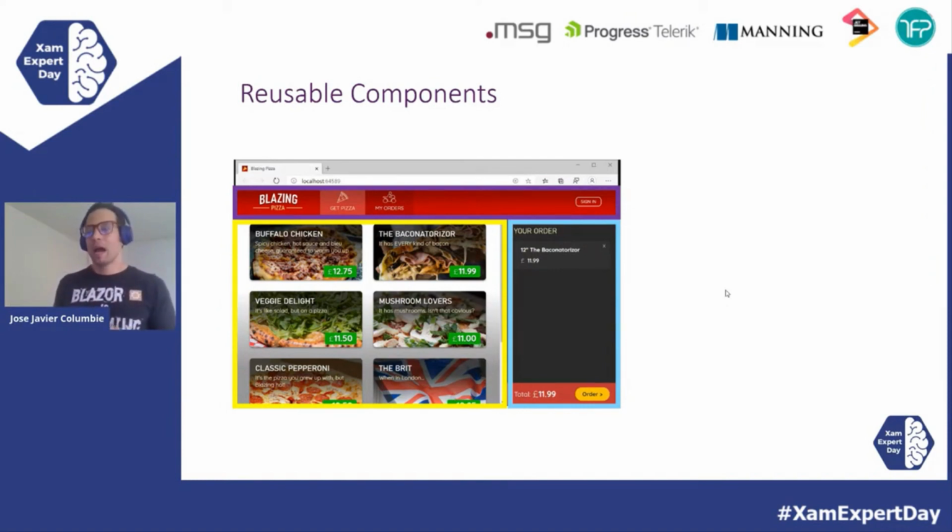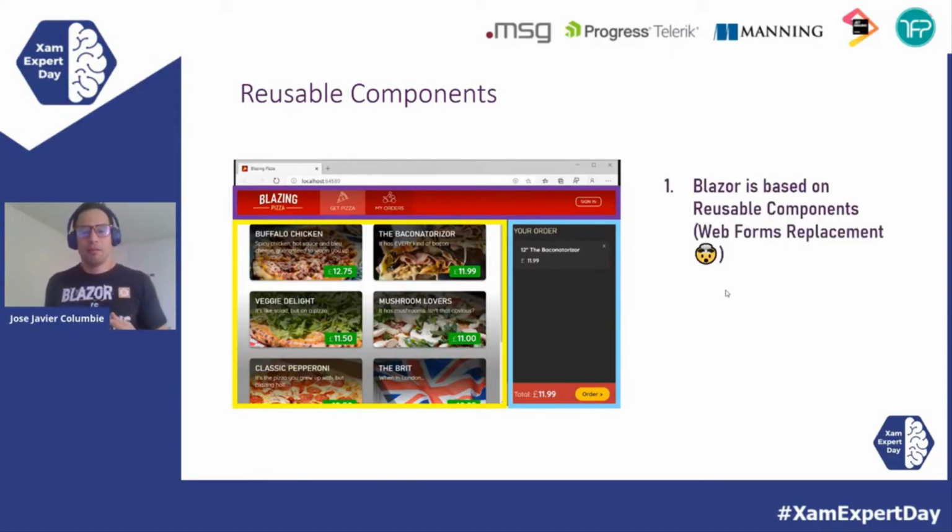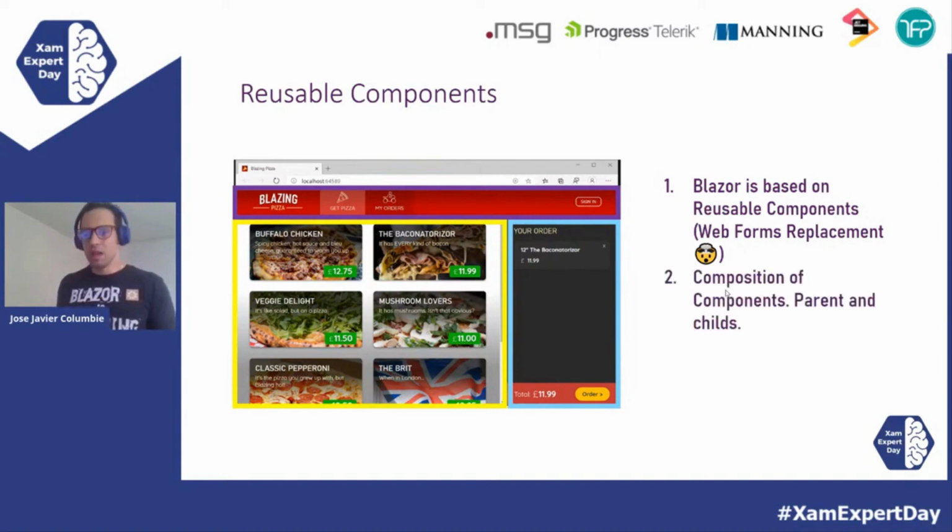Even the app itself, the main component of Blazor, the App component, is a component. And since Blazor is based on reusable components, we are able to make a composition of components.